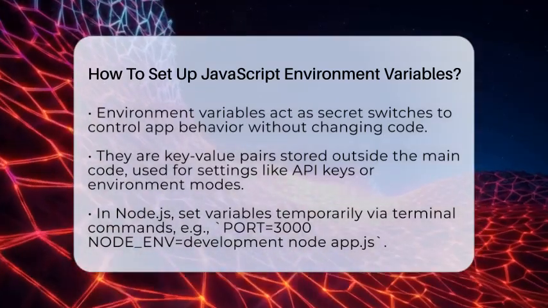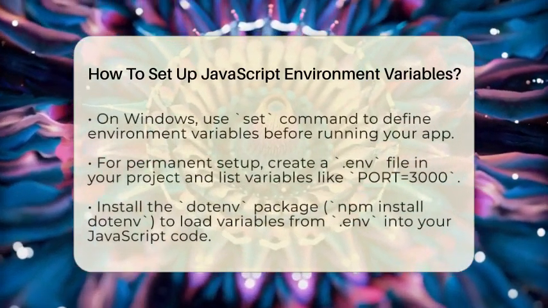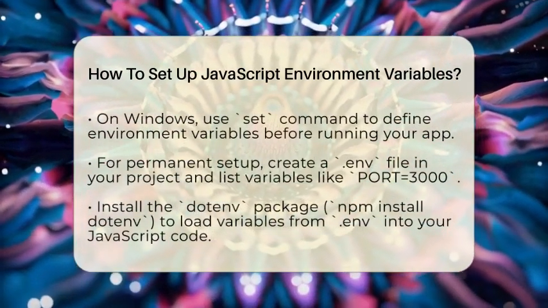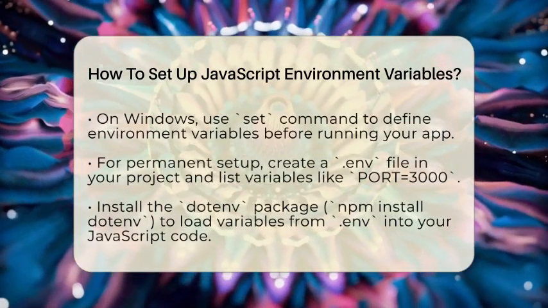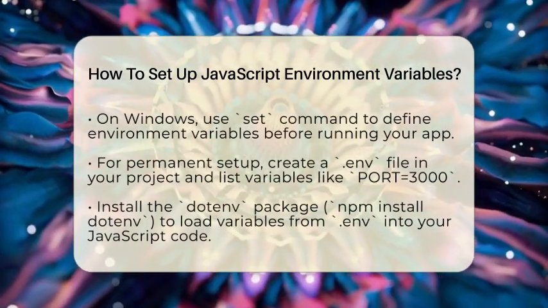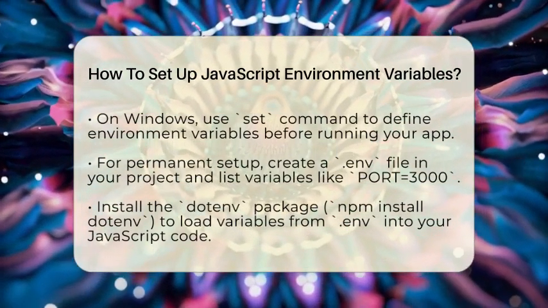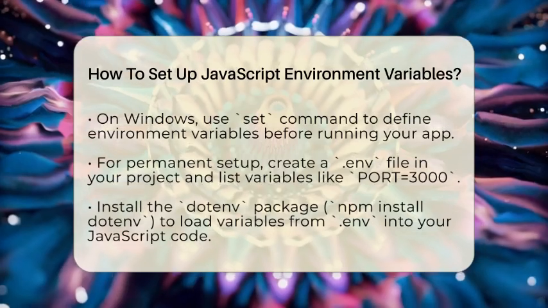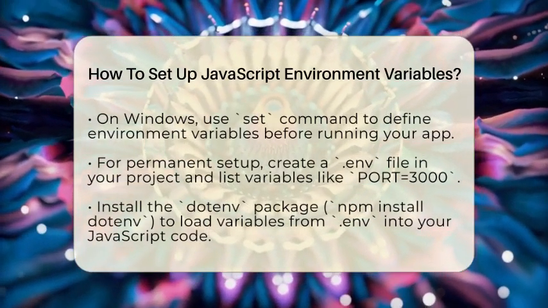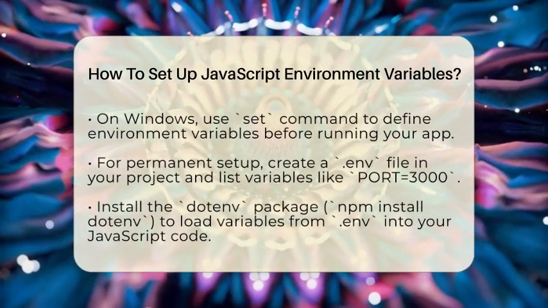In Node.js, which is a popular way to run JavaScript on the server, you can set environment variables directly in your terminal. On a Mac or Linux system, you type PORT=3000 NODE_ENV=development node app.js to start your app with specific settings. On Windows, you use set PORT=3000 then run node app.js. This method is quick but temporary.